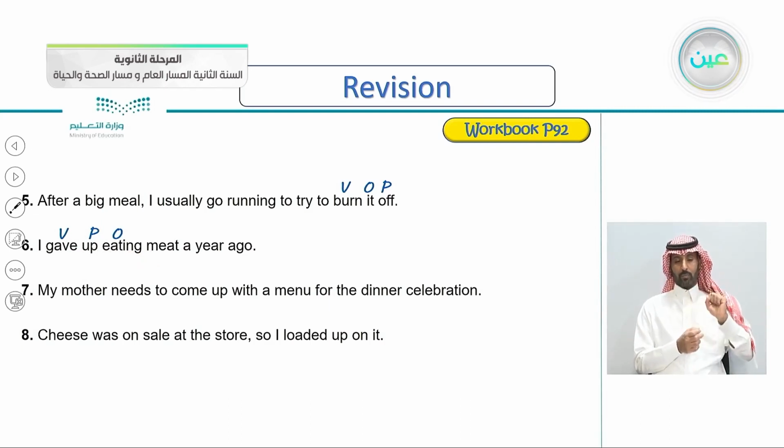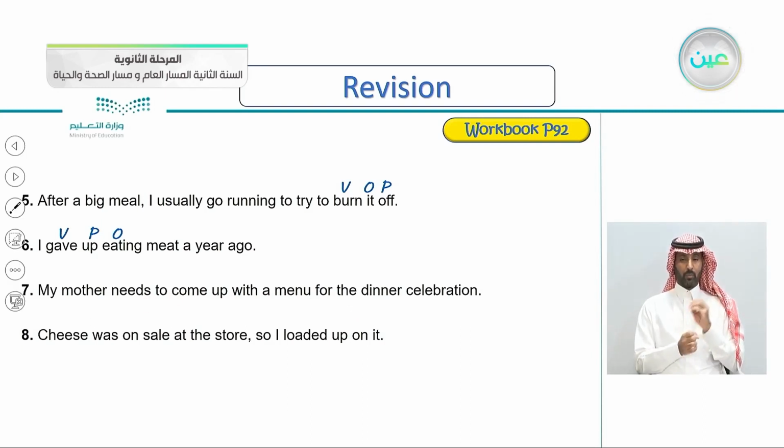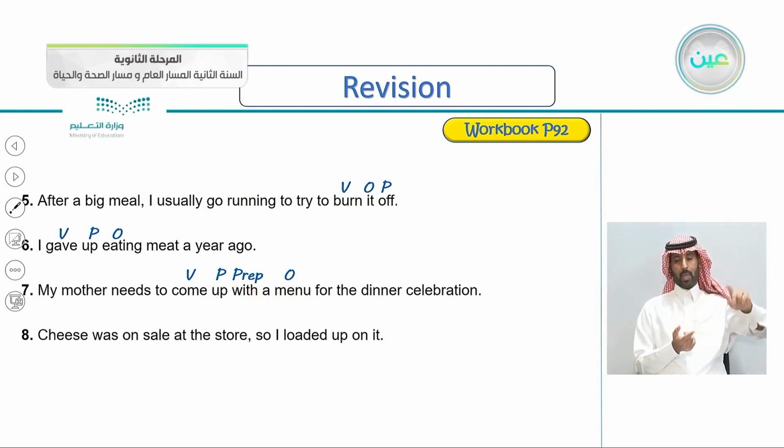Number seven, my mother needs to come up with a menu for the dinner celebration. Come up with, this is the phrasal verb, of course. Can you tell where's the verb, where's the particle, the object, and if there is a preposition? So let's see the correct answer here. Come is the verb, up is the particle, with is the preposition, and menu is the object.